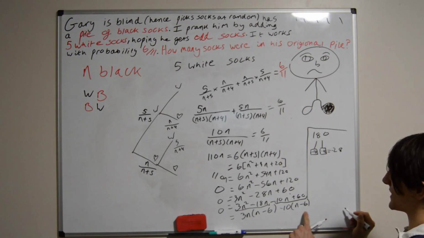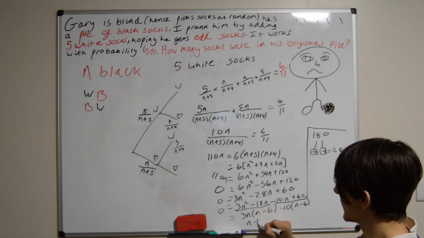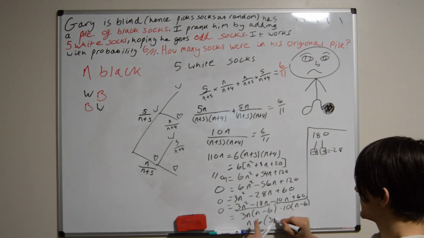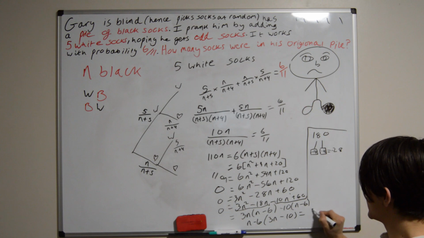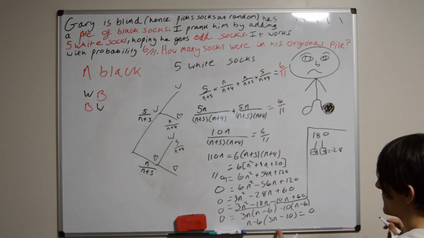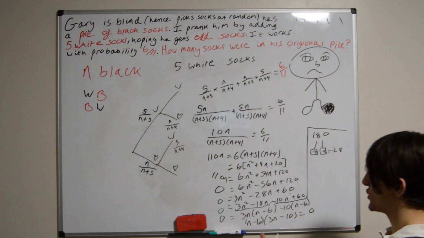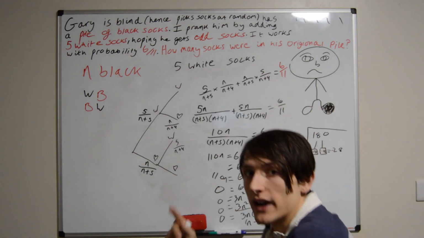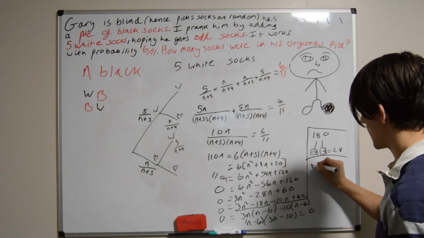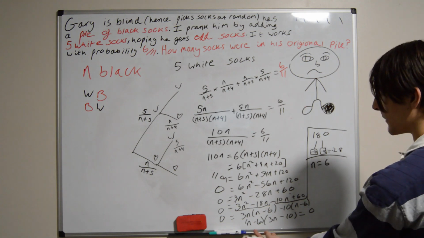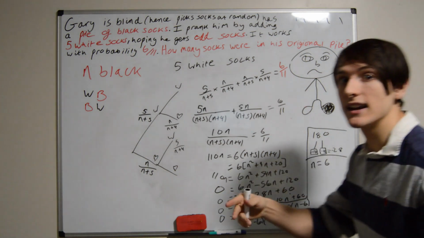And then I see there's an n minus 6 common in both, so I can take that out. I get n minus 6, and then here it was times by 3n, here it was times by minus 10. And this is still equal to 0, remember? So now we know how to solve this. When we have two brackets equal to 0, one of those brackets has to equal 0. So first of all, n minus 6 equals 0 implies that n equals 6.